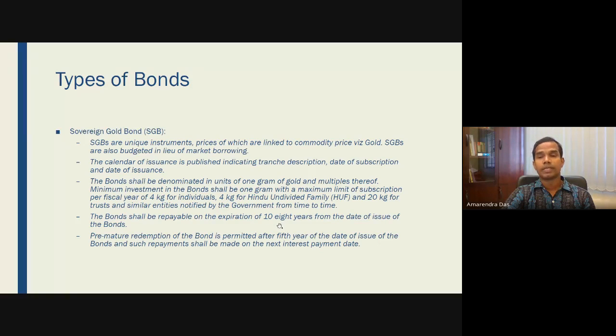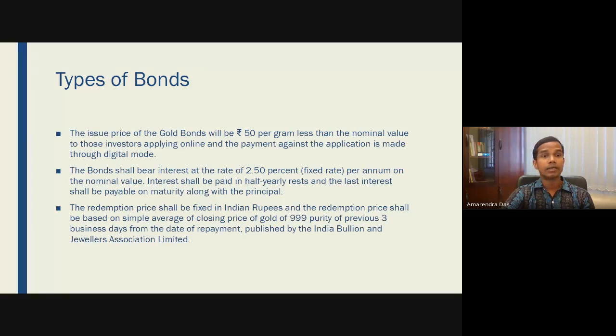And these are repayable on the expiry of 8 to 10 years from the date of issue of the bonds, and premature redemption of these bonds is also possible only after the fifth year of the date of the issue. So it is a little bit illiquid, because before 5 years you cannot encash this, but after 5 years you can always encash the sovereign gold bond. And then, how is this bought and sold?